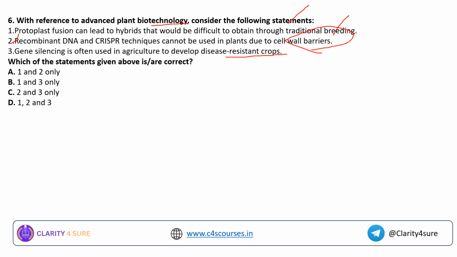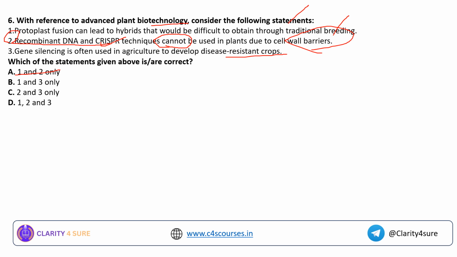See, if you pay close attention, statement number 2 cannot be right. We know that recently CRISPR-Cas9 technology was in the news because India was the first country to release two genetically edited rice varieties. If you are aware of that news, you could easily eliminate statement number 2.